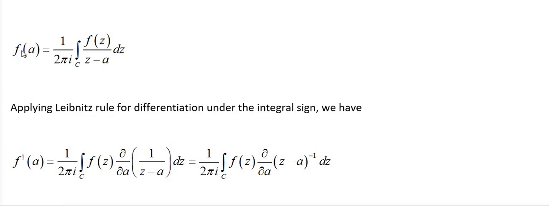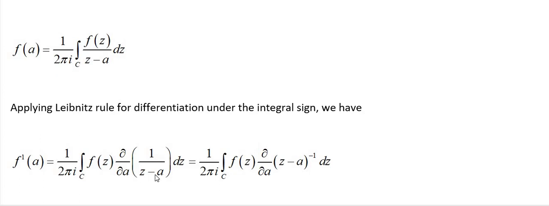So that means differentiation of both sides. Observe, here I am doing differentiation, then f(a) becomes f dash of a. 1 by 2 pi i is constant. Now I am going to differentiate this term with respect to a. But the differentiation goes inside the integration as a partial differentiation. That is only the Leibniz rule. So dou by dou a. So we are doing partial differentiation with respect to a.